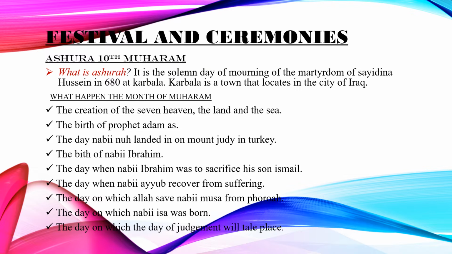So what happened in the month of Muharram? Let us remind ourselves. This is a noble month. It is a month that contains a lot of blessings. There are specific things that should be observed in this month. For example, fasting is the first thing that we need to observe in this month of Muharram. So let us try to understand what happened exactly in the month of Muharram.